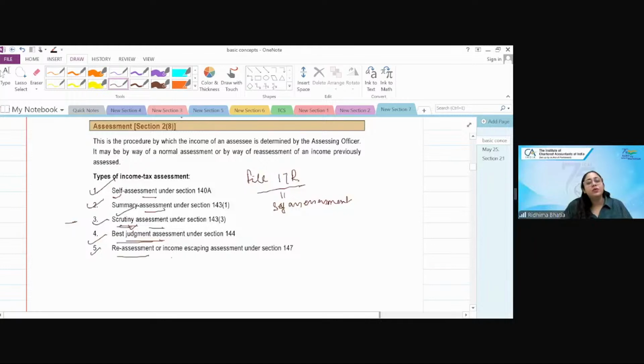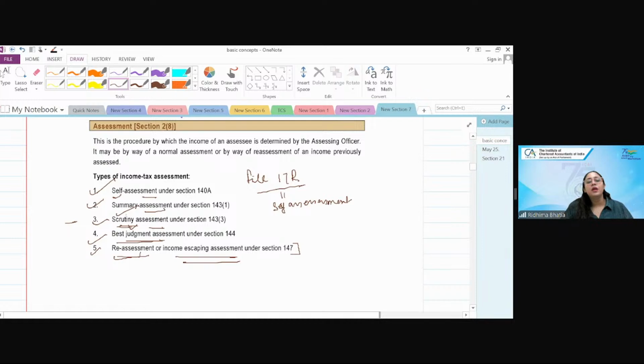And then there is reassessment or income escaping assessment. This is a very, very strict assessment. In section 147, if you are caught, then it is very difficult to come out. Here there are a lot of penal provisions also. Prosecution can also come, because this means that there is some mischief which you have done on a big scale. That's why you are caught hold of. This is called income escaping assessment.